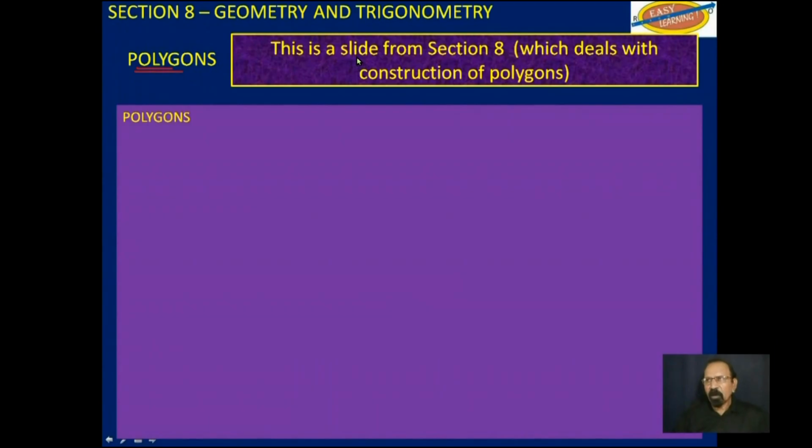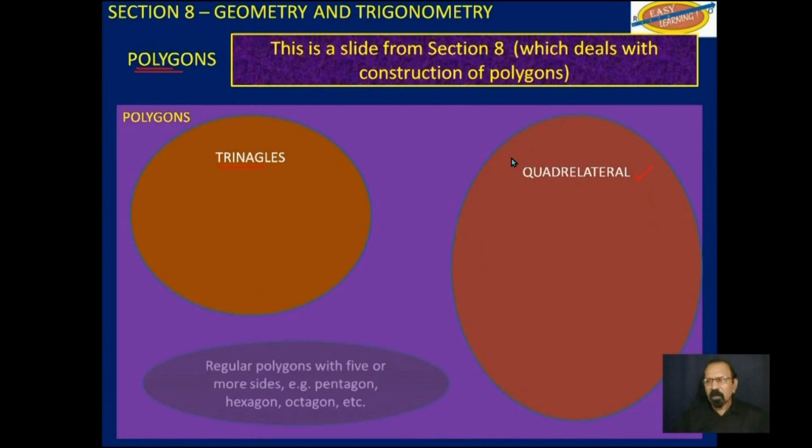So just a reminder of what polygons are. If we were to put all polygons in this box here, we can start with triangles in that ellipse, and then quadrilaterals in this one over here, and then regular polygons with 5 or more sides here, and then of course we have irregular polygons.